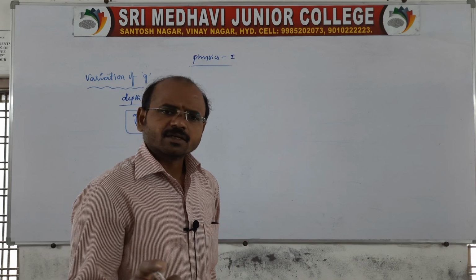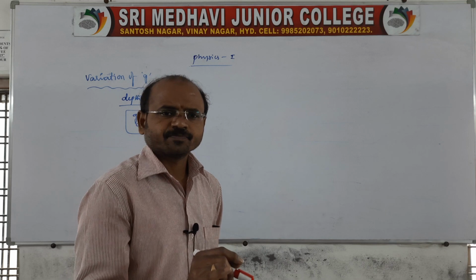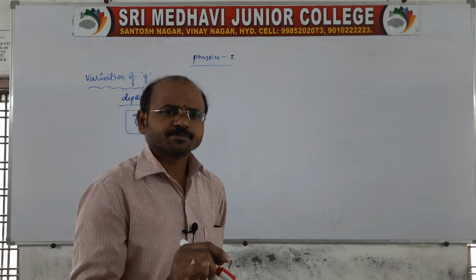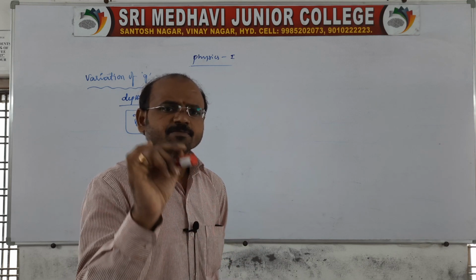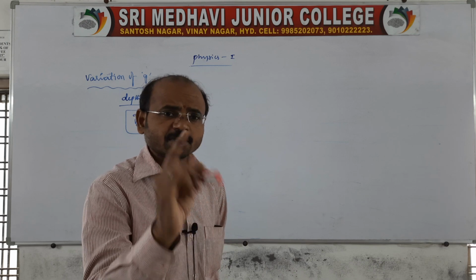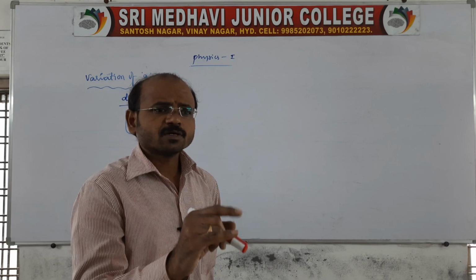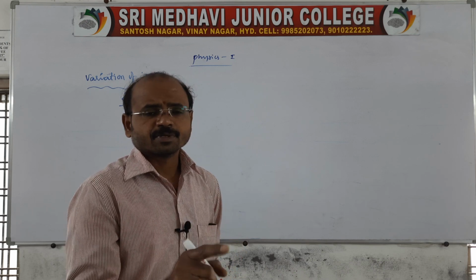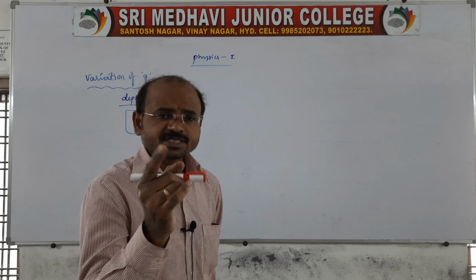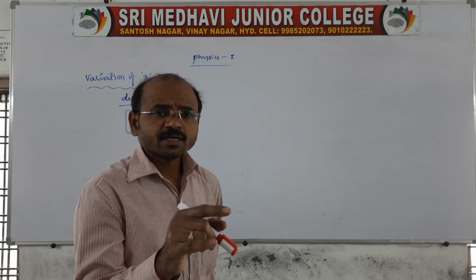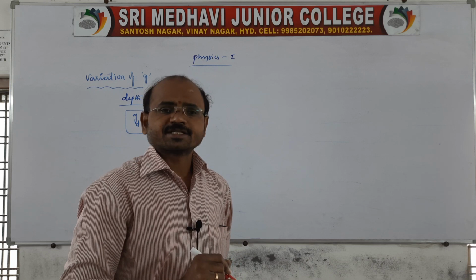Not only that, in a gravity free space, the pendulum is suspended. At that place also the pendulum cannot oscillate, because the acceleration due to gravity is 0.